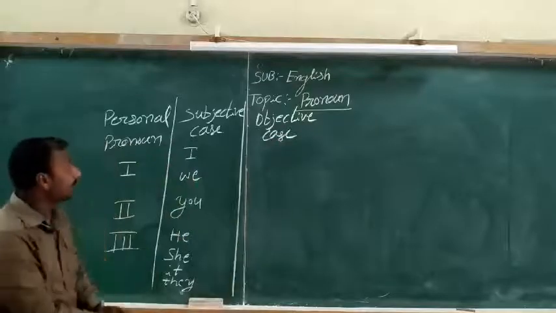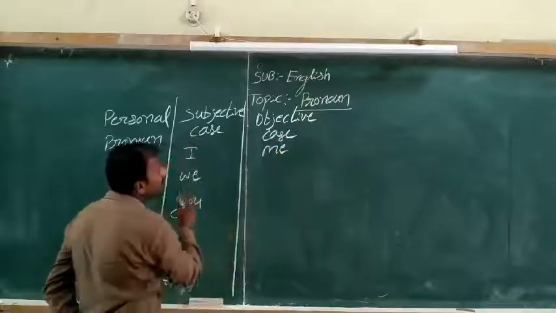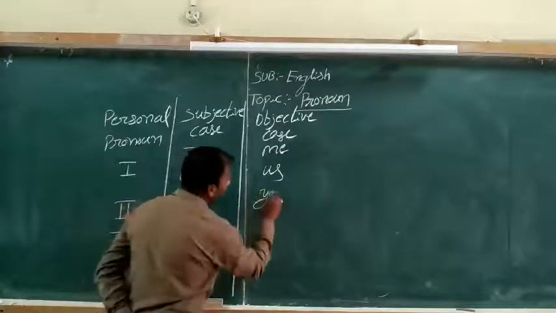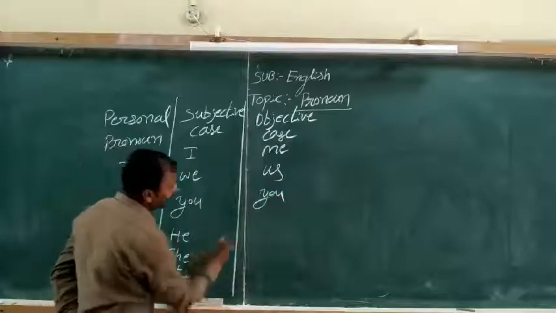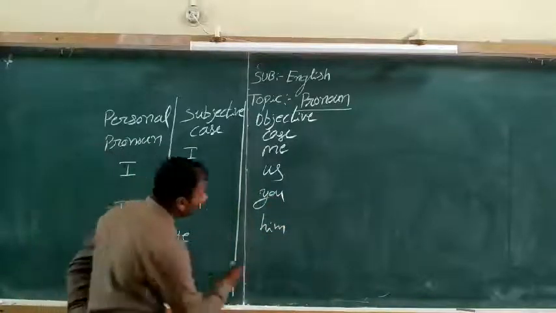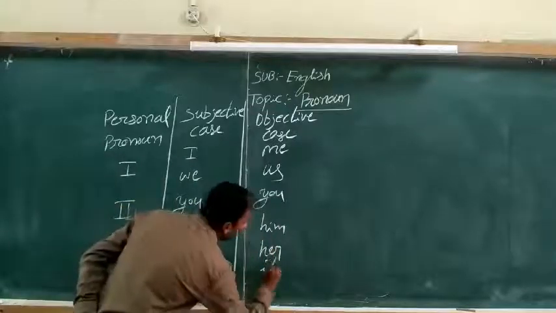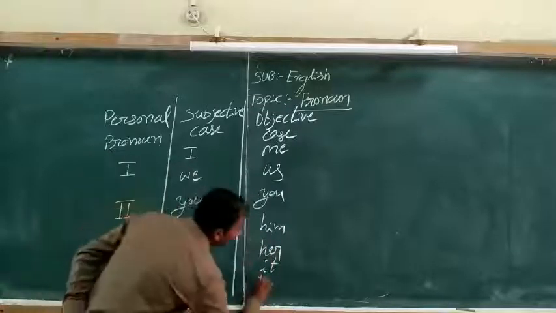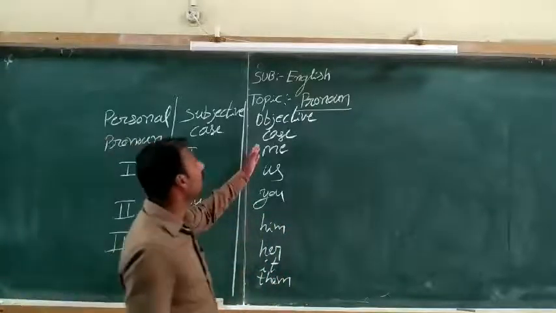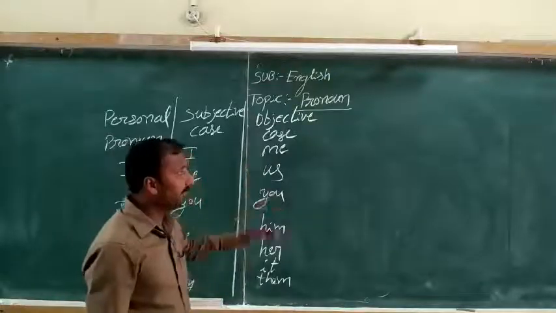Objective case: I changes into me, we changes into us, you changes into you, he changes into him, she changes into her, it stays it, and they changes into them. So these are all the objective case of the pronoun. It's me instead of I. For example,